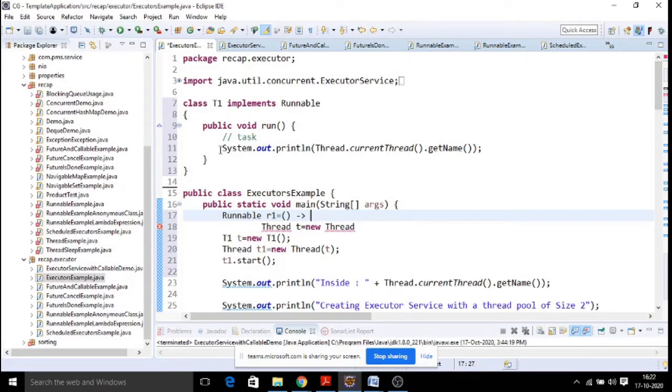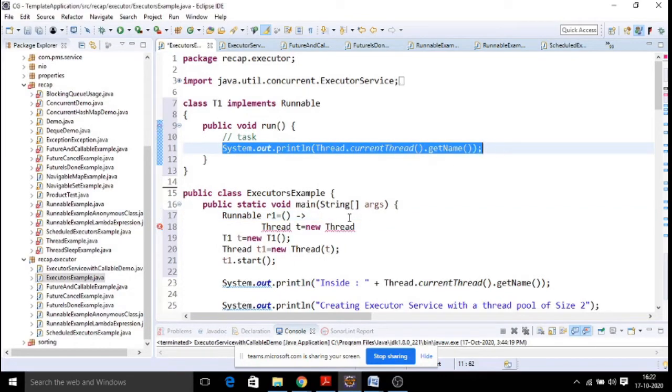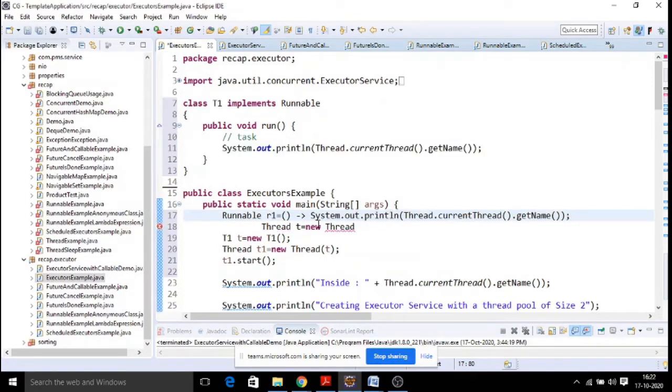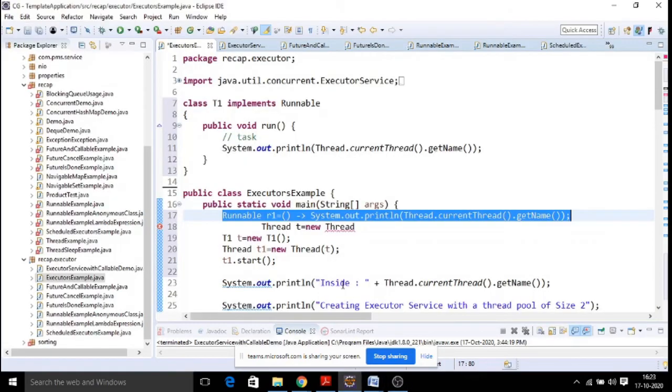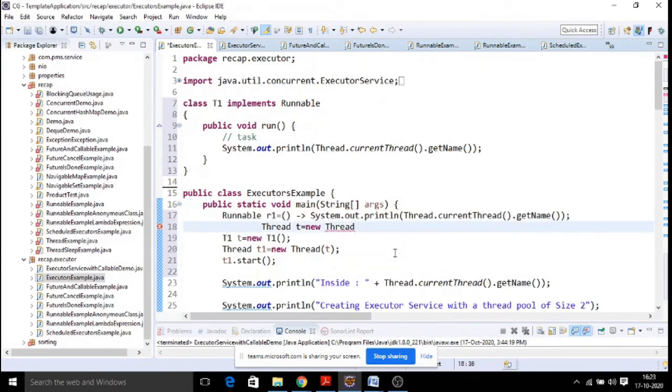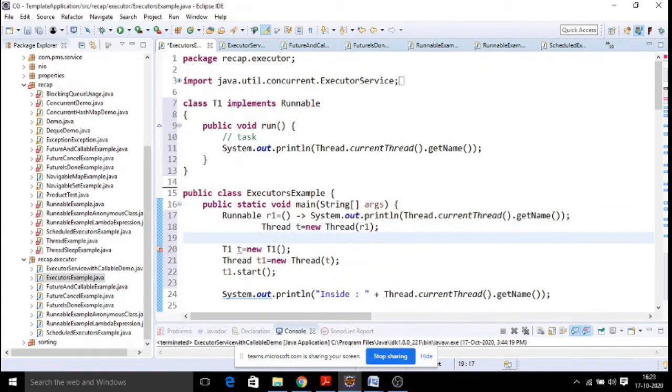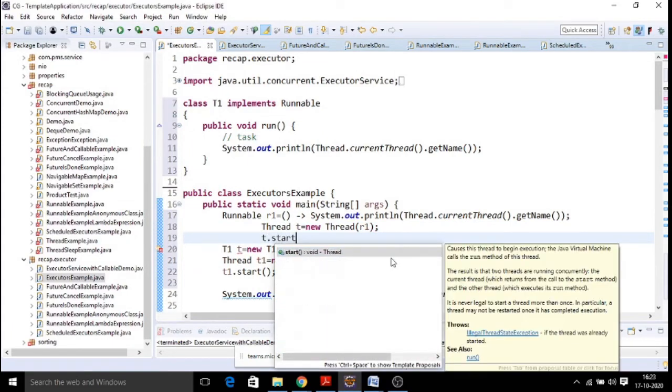What is the lambda expression you write? You just write your thread name printing. Instead of writing this class and overriding the method, just with the lambda you are able to complete that. Then how do you run that? Runnable task is created. Simply you need to pass the task to your Thread class, and then t.start. You just pass your task name called r1, and then you say t.start.